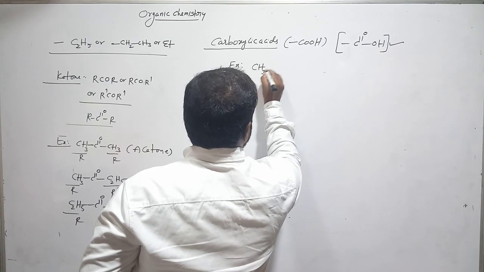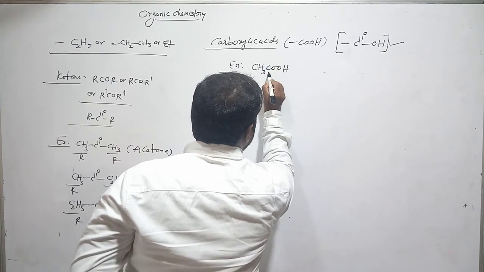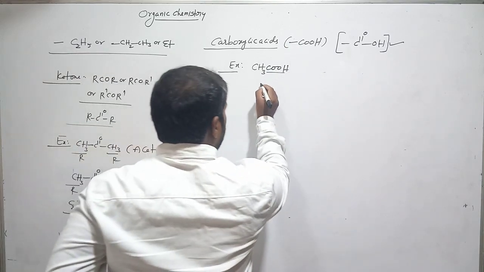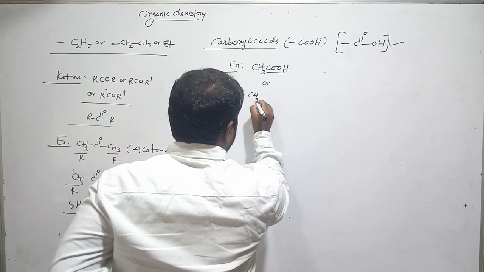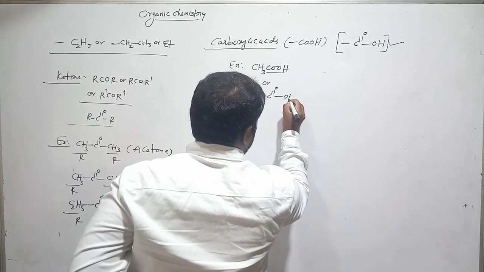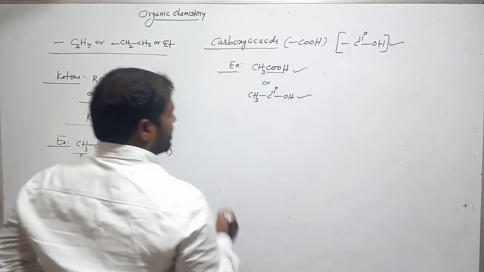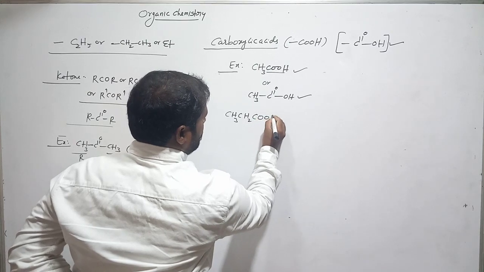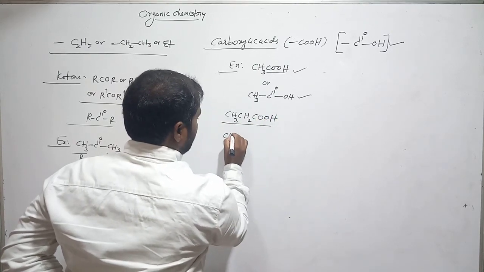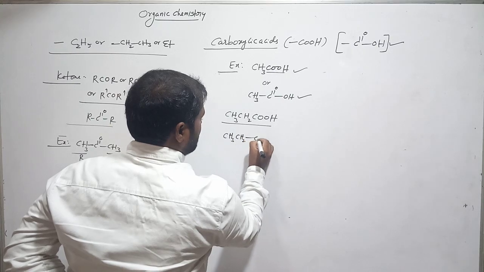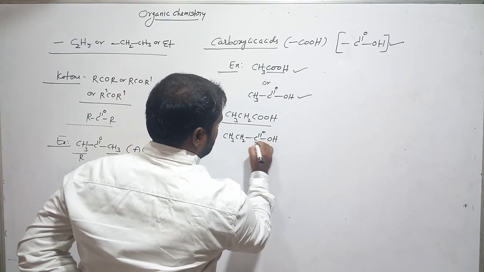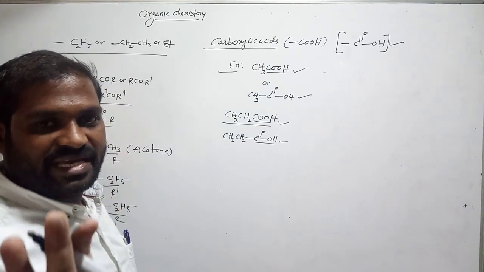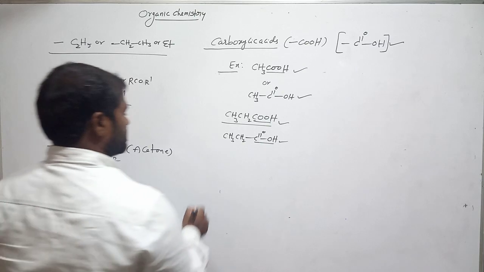Suppose CH3COOH. Which group is present? COOH is there, so it is a carboxylic acid. Now how can we write this? We can elaborate this structure, both are correct. CH3CH2COOH, am I right? This means CH3CH2 C double bond OH. Both are same. COOH group is there, so clearly it is a carboxylic acid. Okay, clear? Next.